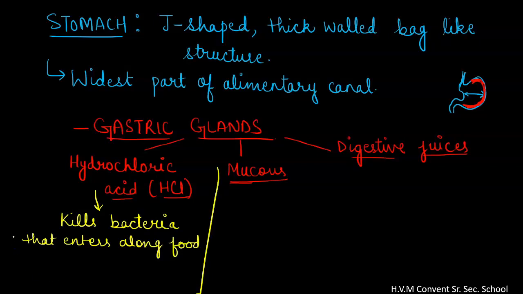Furthermore, it also helps in the functioning of these digestive juices. For the functioning of these digestive juices, an acidic medium is required. So it helps in maintenance of acidic medium in the stomach. What is the function of this acidic medium in the stomach? It helps in the functioning of digestive juices.